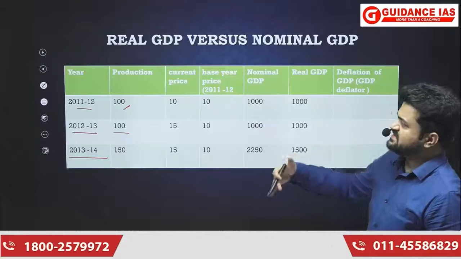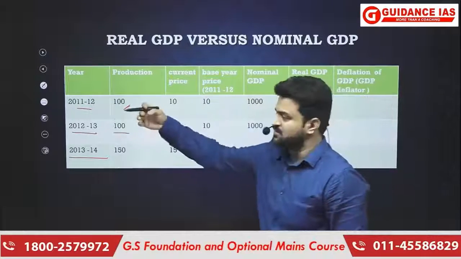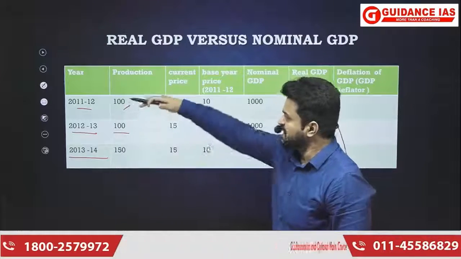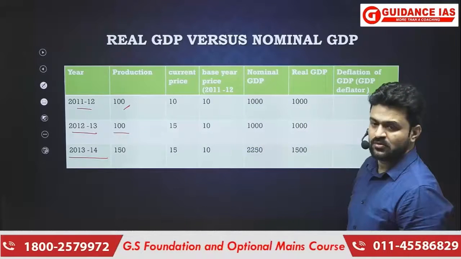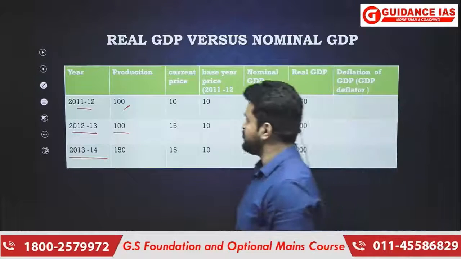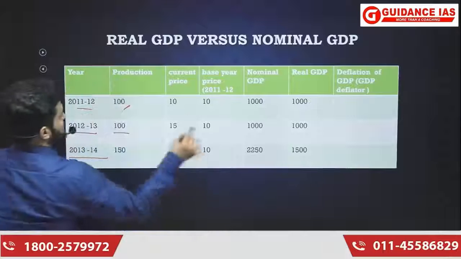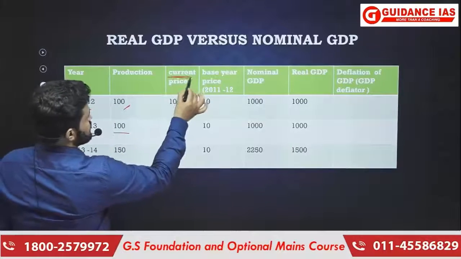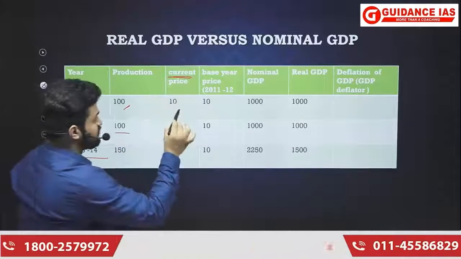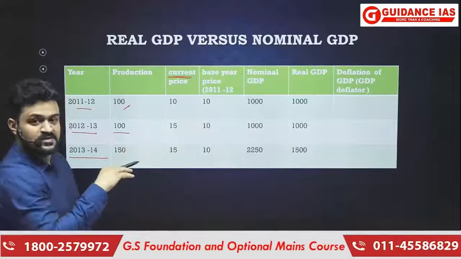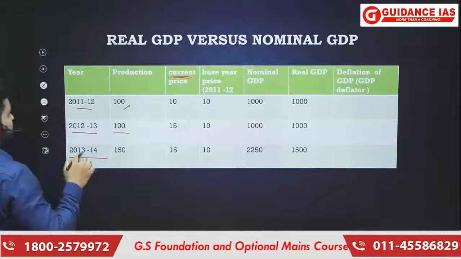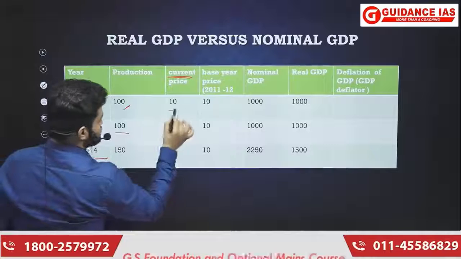Definitely the prices of these products, that is goods and services, in different years are going to change. So for example, current price. What is current price? Current price will be the price in the year where the transaction is taking place. So let us say in the year 2011-12 it was 10.